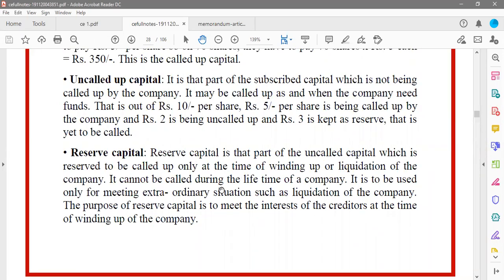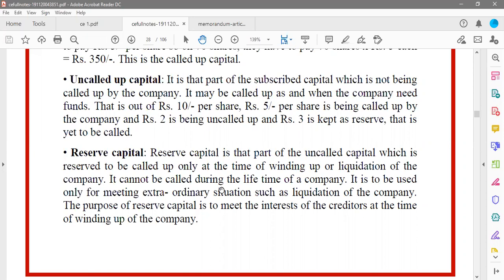So I slowly start saving an amount from my profit every year. Every year I will say, okay, now we have got 1 crore profit. Out of 1 crore profit, keep 2% aside. That will be the reserve capital.